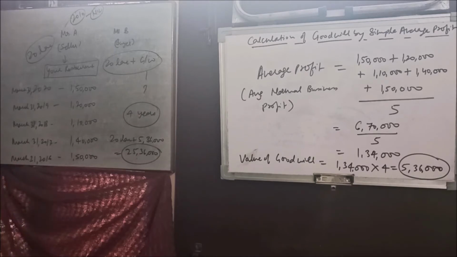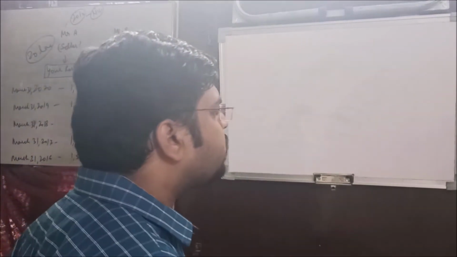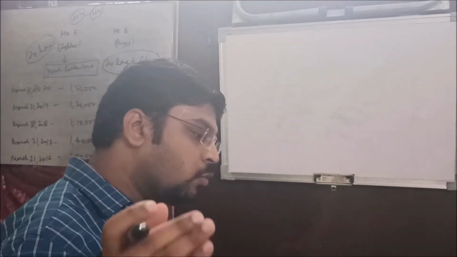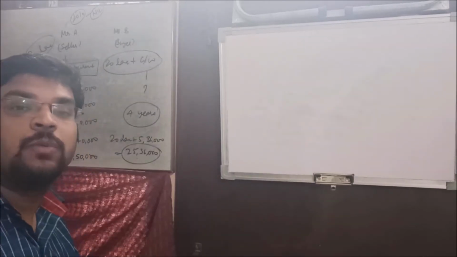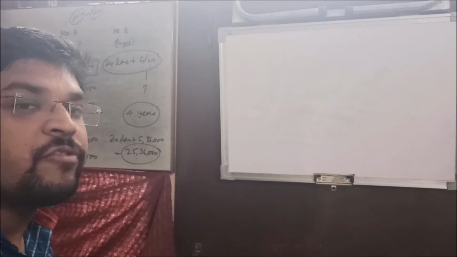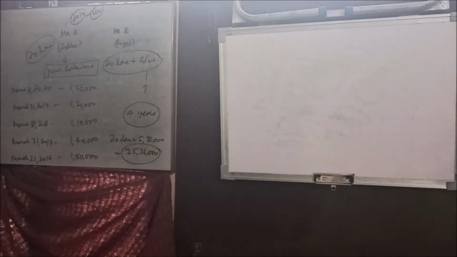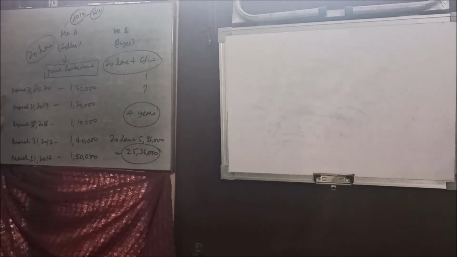Understood the point? Okay, now let's attempt this question on the basis of the weighted average profit method. Fine. For that they have to decide one more thing, which is giving the weights. If they both decide to calculate the value of goodwill on the basis of weighted average profit, they'll have to decide what weights will be given. Generally the most recent year is given the higher weight. So 5 will be given to this, 4 to this, 3 to this, 2 to this, and 1 to this, right?